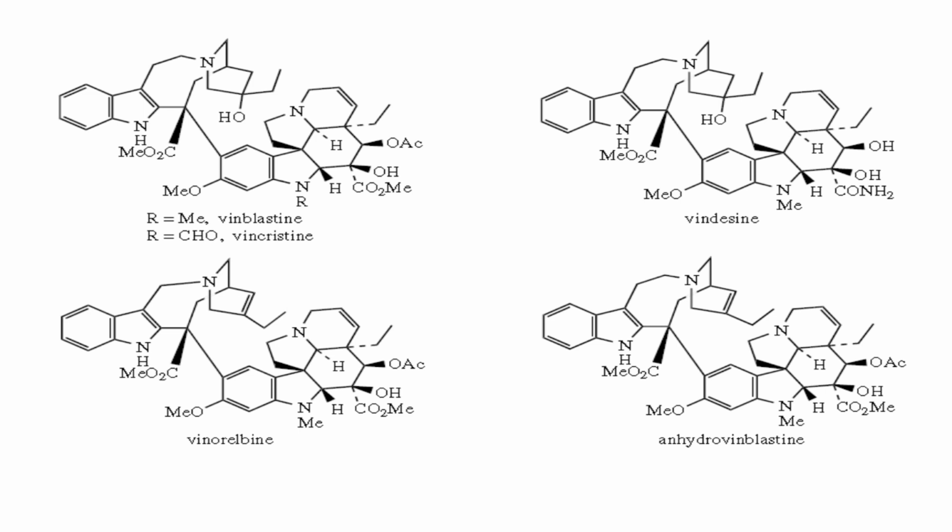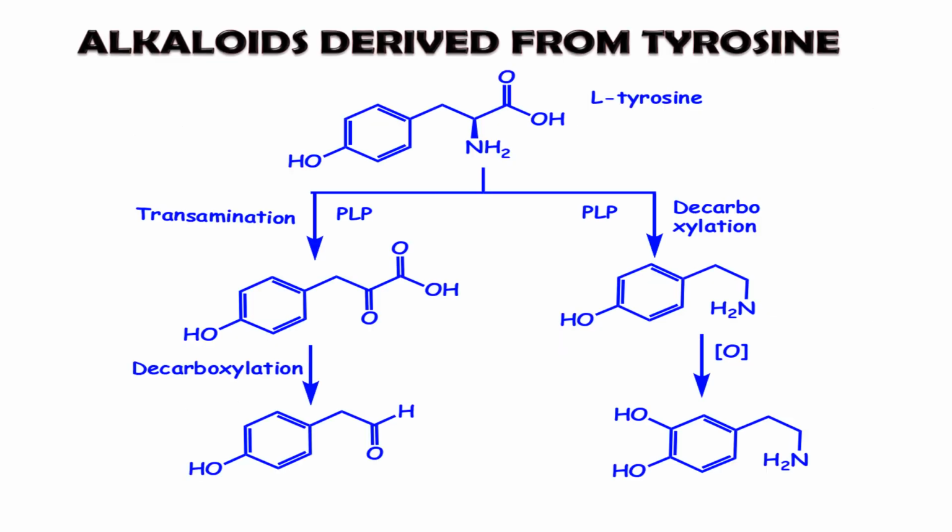The same is true of different anti-cancer drugs, vincristine and vinblastine, which can be obtained from Catharanthus roseus, and which are also alkaloid classes that can be biosynthesized by this principle. The same is true of vindesine and anhydrovinblastine. These are all what? Alkaloids having nitrogen as a basic structure.